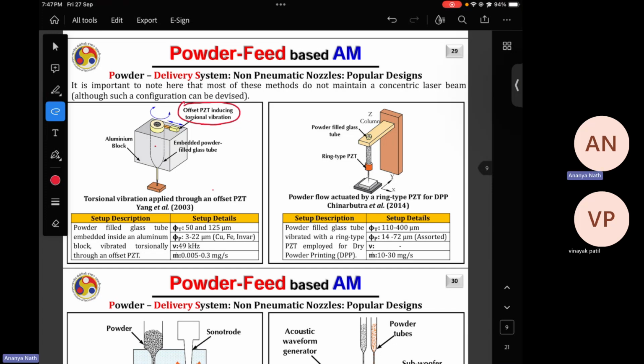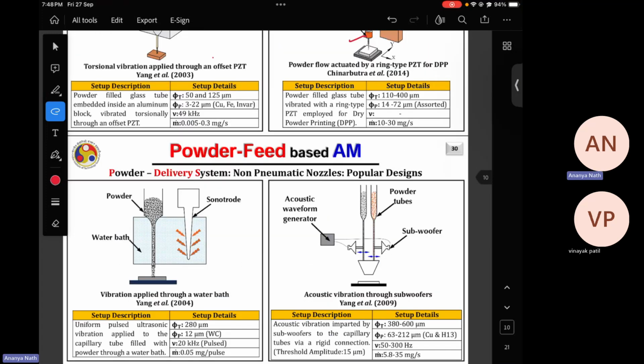In the second diagram, it shows that the piezoelectric material is mounted over the nozzle at the end position, and this is ring type, which is supporting the nozzle at the end. And when it contracts and expands, it gives certain vibration to the nozzle, and because of its expansion the powder comes out of the nozzle, and because of its contraction the powder doesn't come from the nozzle. So this is how, whenever the powder is needed, it can come out, without any carrier gas.